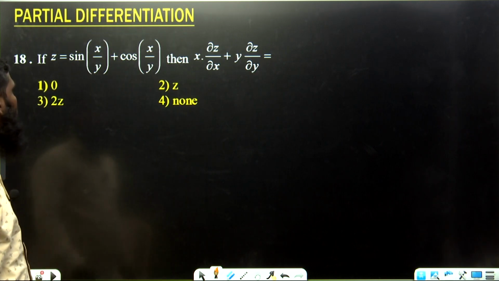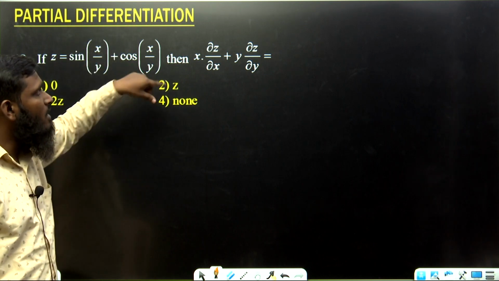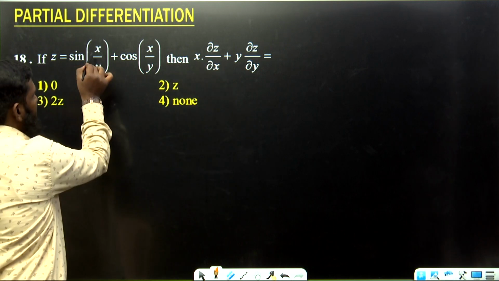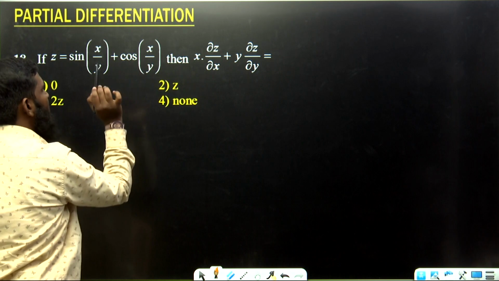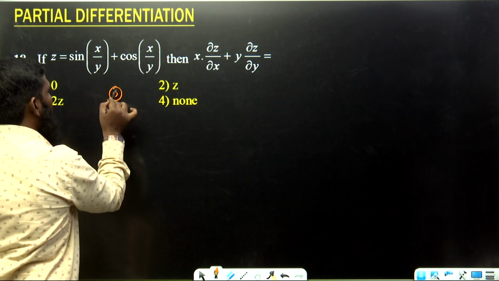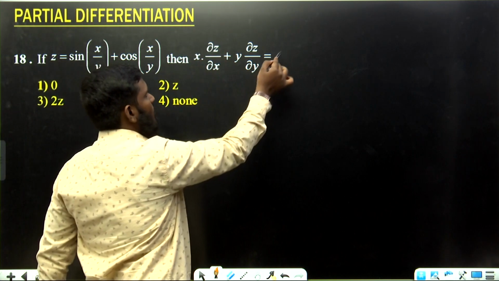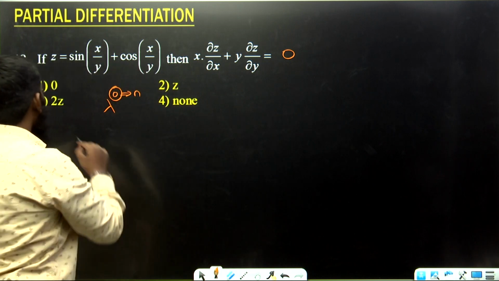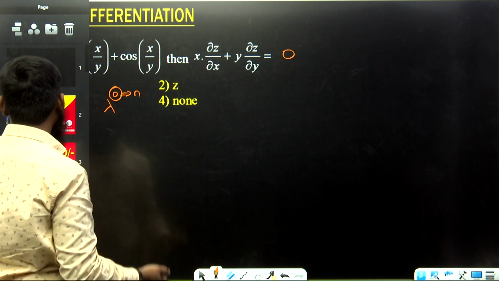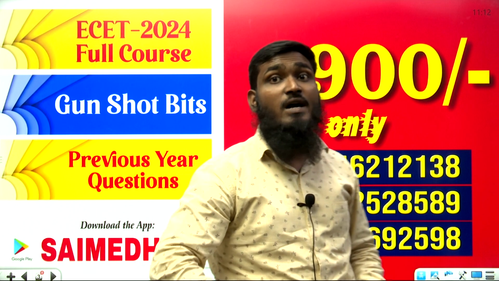Now let us see the last question over here. If z is equal to sine of x by y plus cos of x by y, then x into dou z by dou x plus y into dou z by dou y. Over here also lambda gets cancelled. If you are not having any lambda, then we take lambda power 0. Then n value is 0. If n value is 0, for this complete part, the answer is 0 itself. So option number 1 is correct. So with this we have completed the most important questions of the partial differentiation.